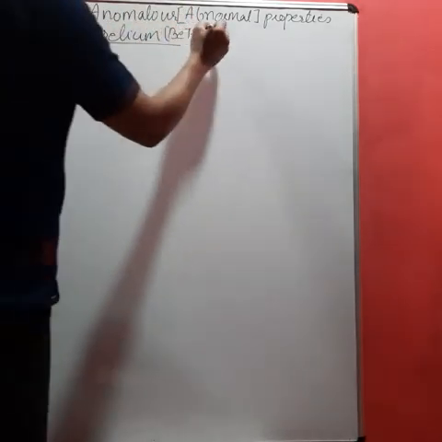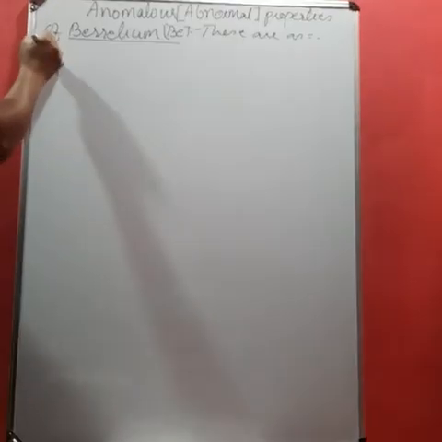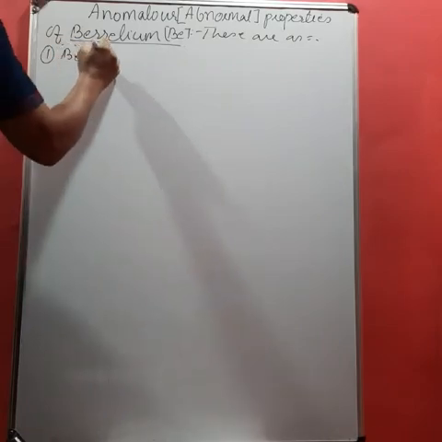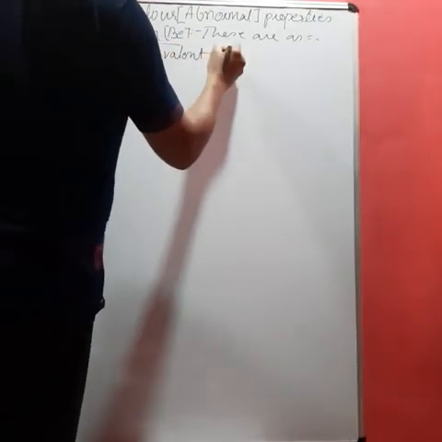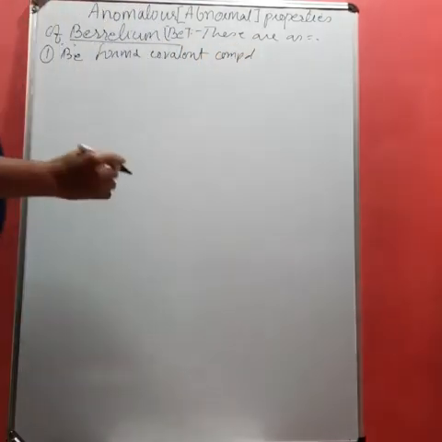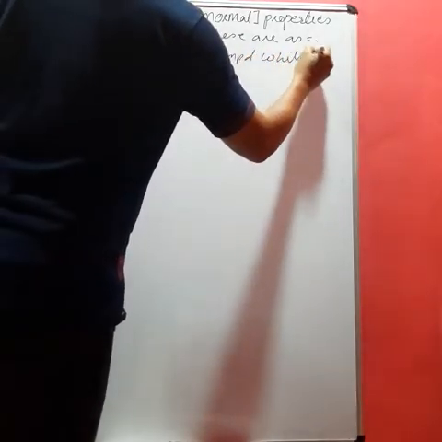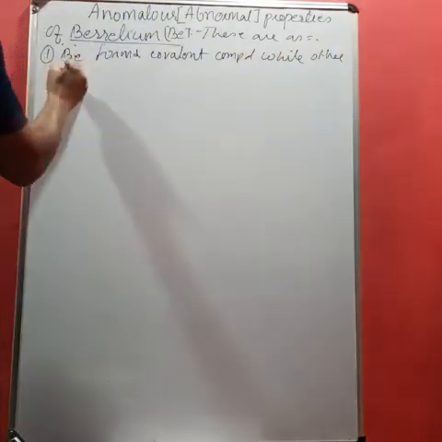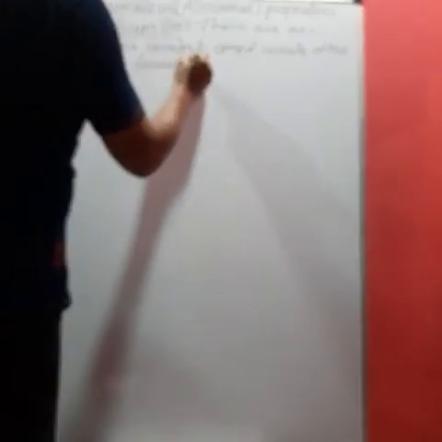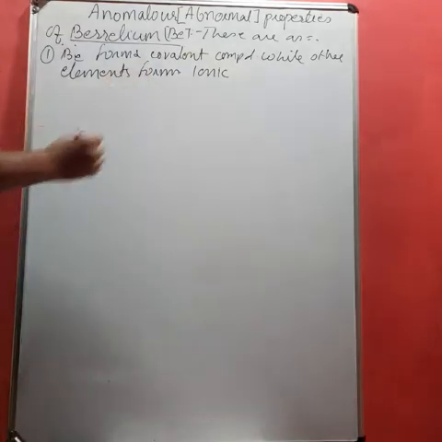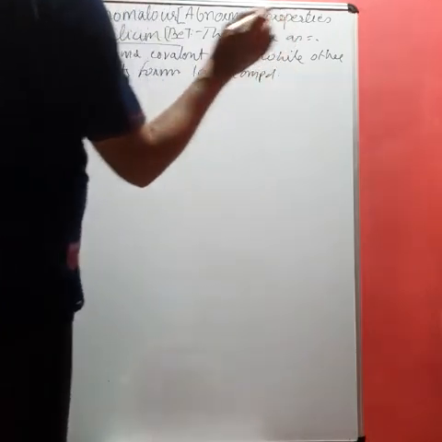Now, which are these? So the first one, beryllium forms what? Covalent compounds. Like BeCl2 is a covalent compound, while other elements of the group form what? Ionic compounds, like MgCl2 is an ionic compound, while BeCl2 is a covalent compound.